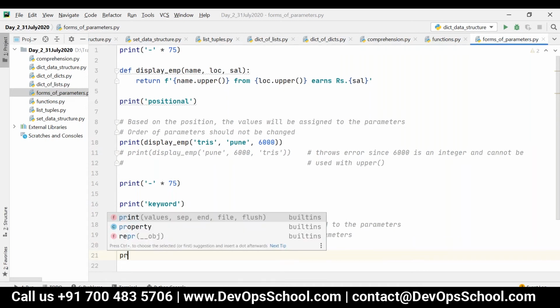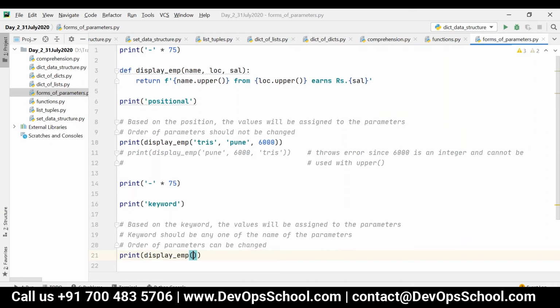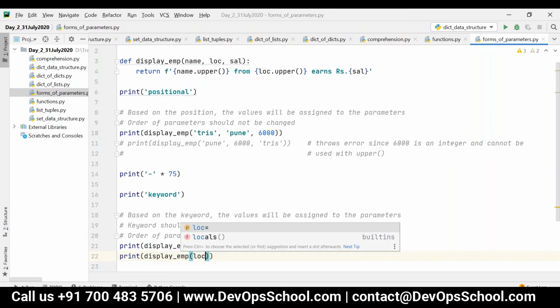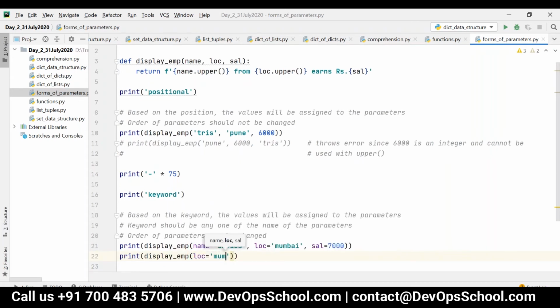So for example, if I say display EMP, I can say name is equal to Davis and location is equal to Mumbai, and then salary is equal to 7,000, like this. And similarly, I can write display EMP, location is equal to Mumbai, salary is equal to 7,000, and then name is equal to Davis.